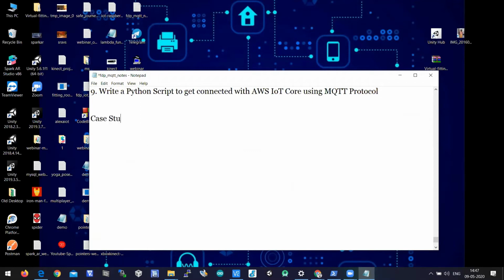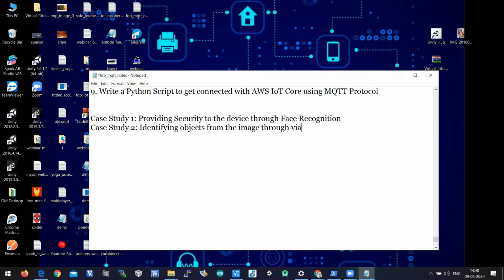The case study one is providing security to the device through face recognition. And the second case study is identifying objects from the image through visual recognition. This is the second case study which I'm going to show you.